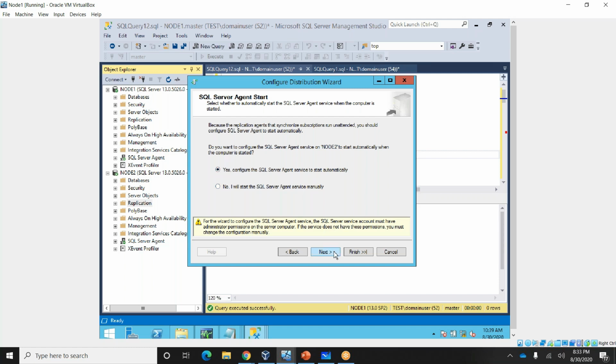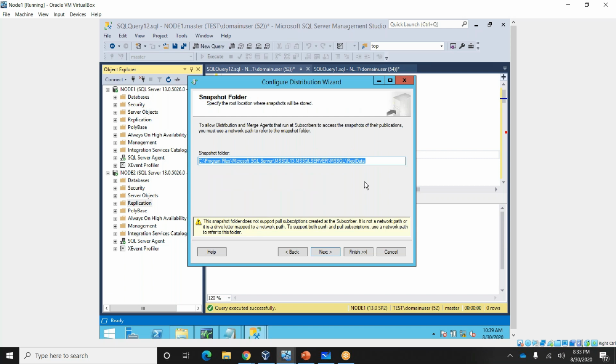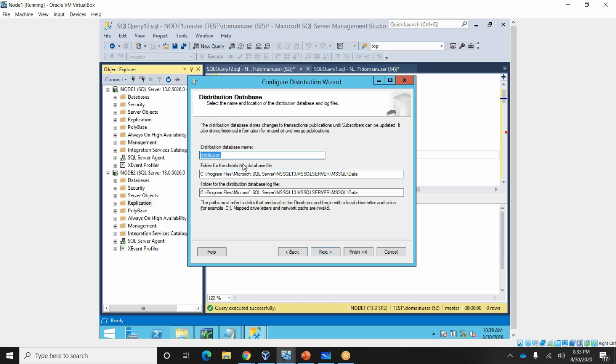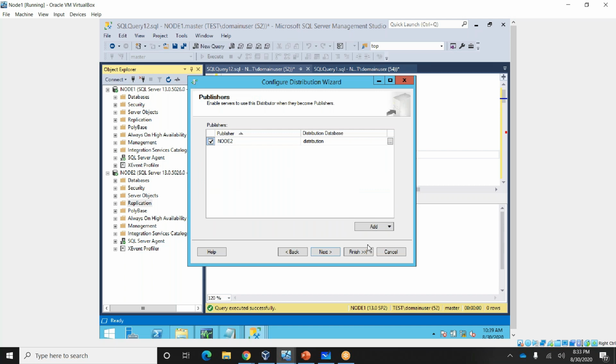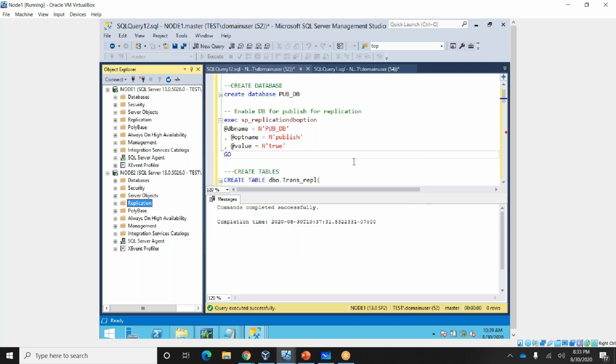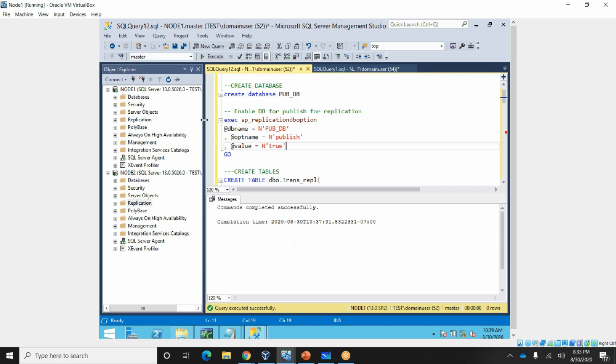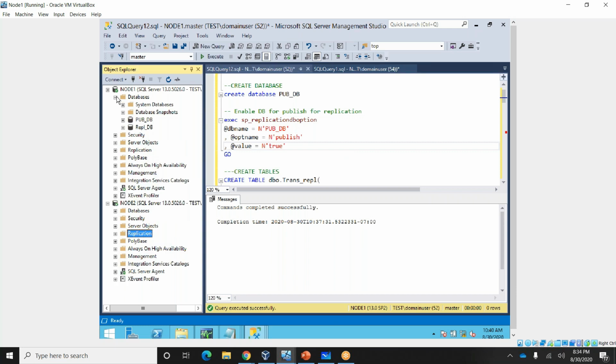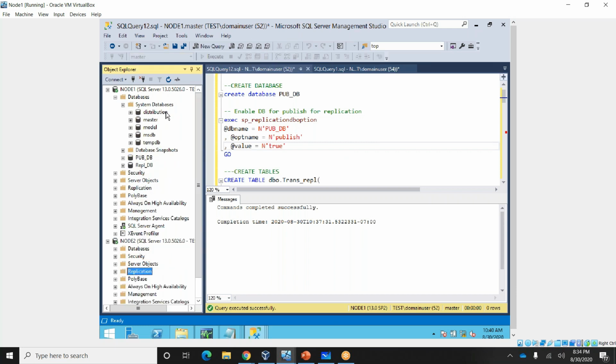Next. So this is the snapshot folder, the snapshot will be going here. Next, distribution database. If I click next, it will be created, but I already created it, so I'm not creating it here. The distribution database is created. You can see the distribution database here.